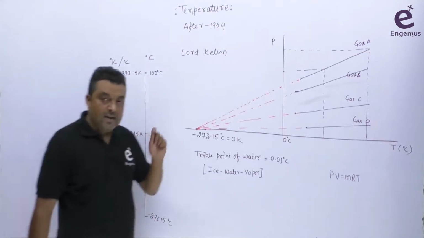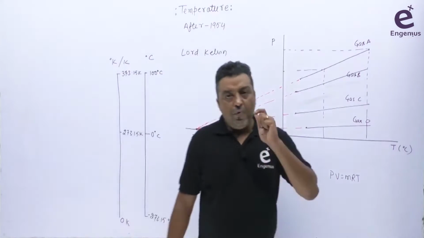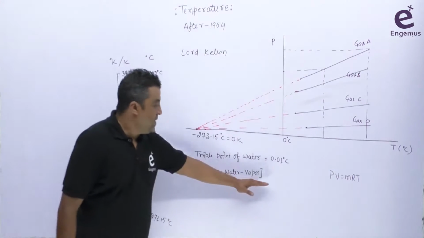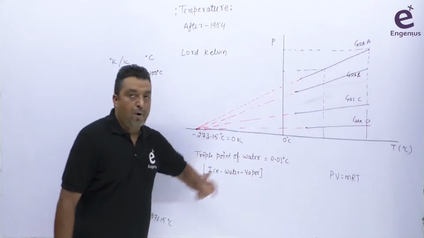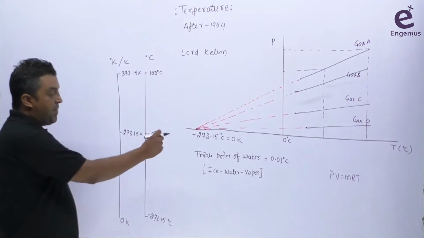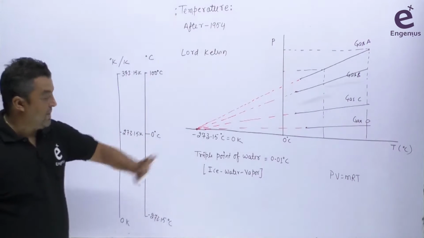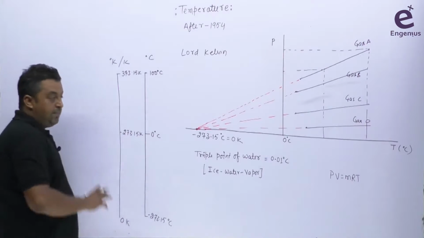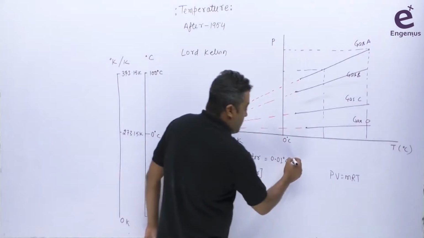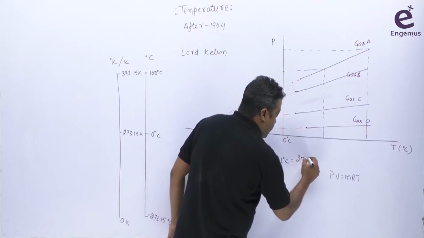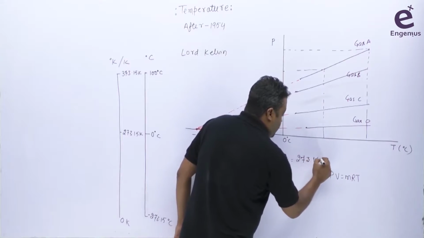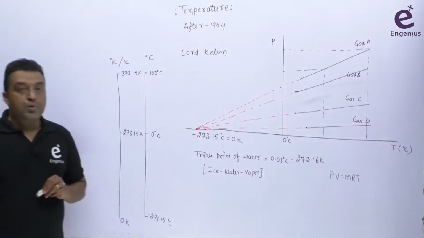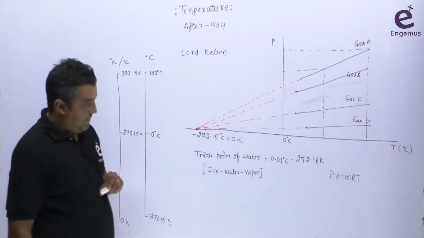Even by deflecting or changing the value of temperature or pressure, you will not get all three phases. So this is a very unique point. We are defining the triple point of water as 0.01 degree centigrade. As 0 degree centigrade is defined as 273.15 Kelvin, this value will be equal to 273.16 Kelvin. So we are defining this as 273.16 Kelvin.